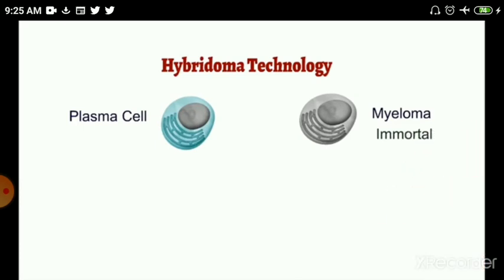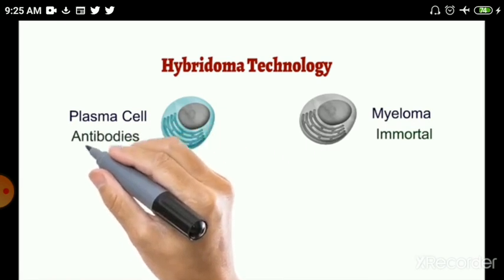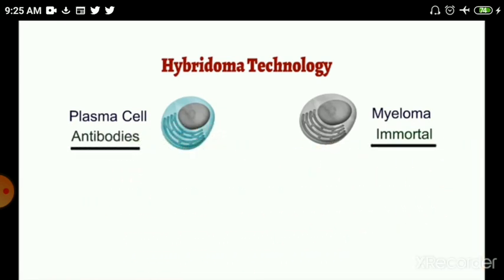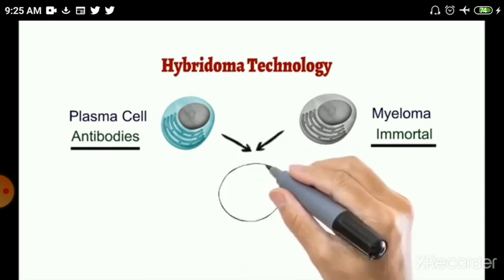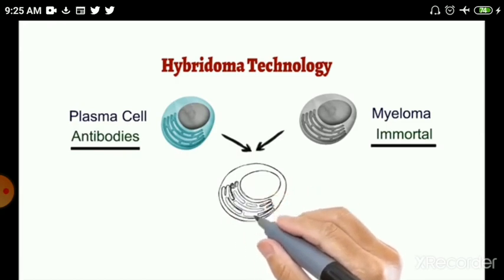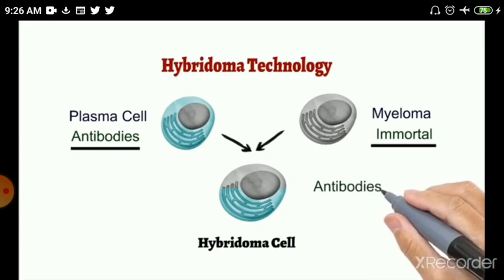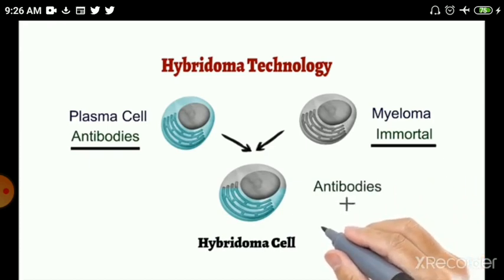So we have fused one cell which has the ability to produce antibodies and another cell which is immortal in nature. The new cell which is produced by the fusion of these two cells is called the hybridoma cell. And therefore, this hybrid cell gains the properties of both cells. So this cell is going to produce antibodies as well as being immortal in nature.